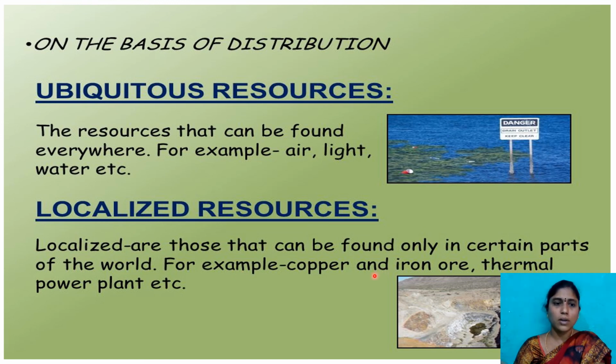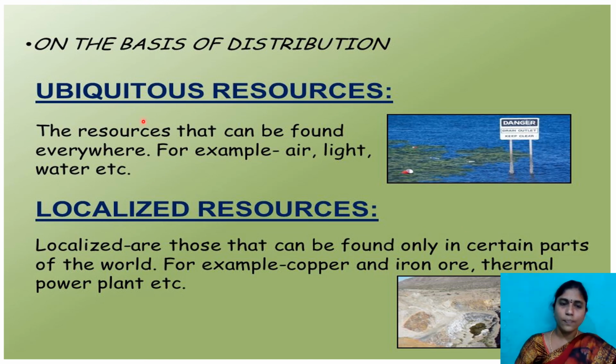These are not available everywhere. A particular part of the nation or state is very famous for certain types of minerals, which means those resources are available only in that particular area. That is localized resources. On the basis of distribution, these are two types: one is ubiquitous resources and the other is localized resources.